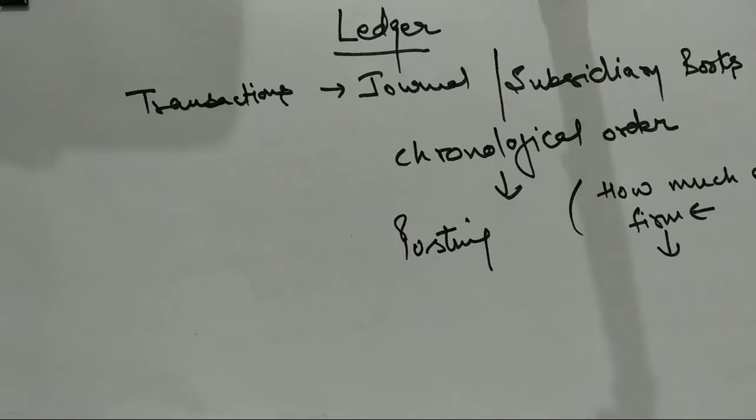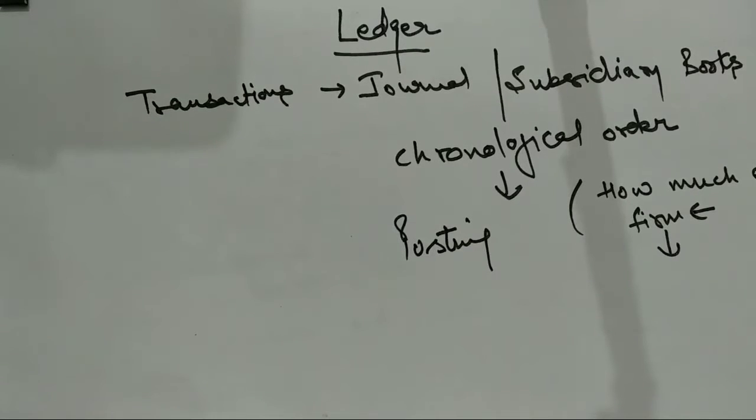So by opening these types of ledger balances, we are able to check the liquidity position. I get the balance of creditors which is to be paid right now or which is to be paid within the coming month. By the help of ledger only, I come to know about this fact and I will be able to manage the liquidity position of the business.